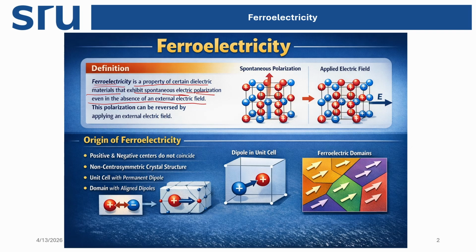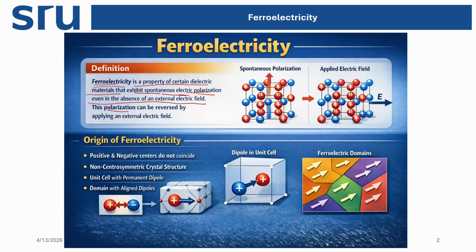It's similar to a ferromagnetic compound, where the compound has a magnetic moment. We can observe a similar thing here: the dipolar polarization takes place inside the molecule without the presence of an electric field. That is called ferroelectricity.